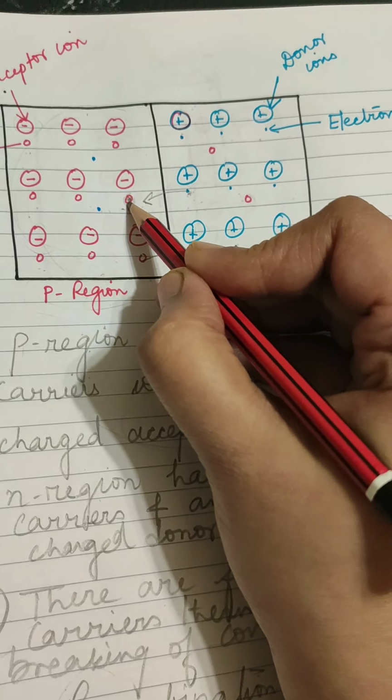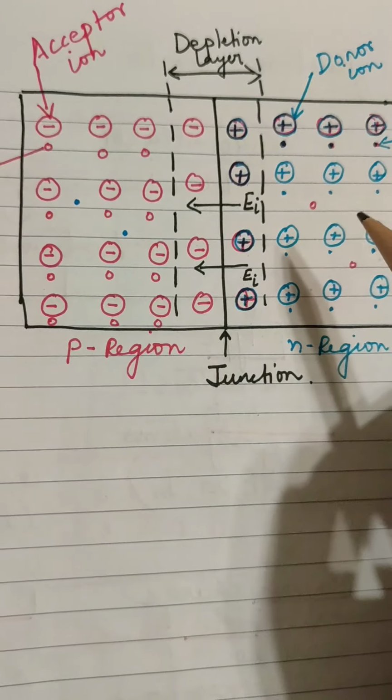Similarly, in the P region near the junction interface, the holes are gone. Due to diffusion there is recombination, and due to recombination they get eliminated near the junction, and only the negatively charged acceptor ions are left. Okay, so what do you see here? It is something like this. In the N region, there are only positively charged donor ions near the junction interface, and in the P region, there are only negatively charged acceptor ions near the junction interface.